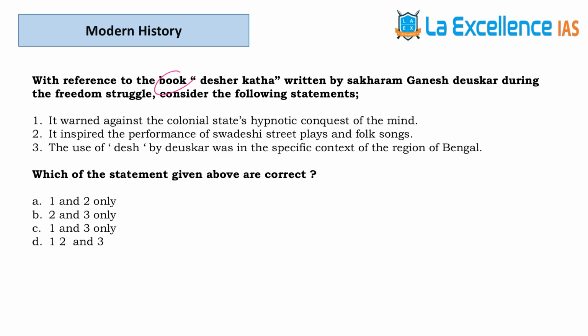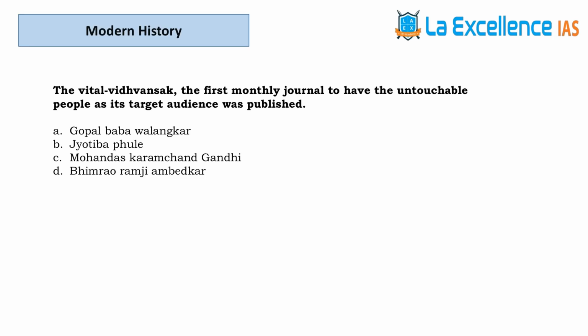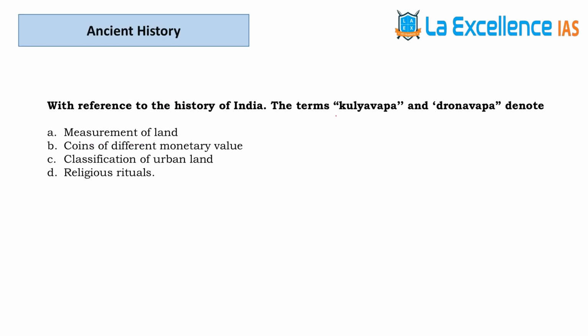The next question is with respect to this book. Answer for this is D. Next question is about Gandhi Irwin Pact. The answer for this question is B. The next question is with respect to this journal. Answer for this is A. The next question is with respect to these terms. The answer for this question is A.